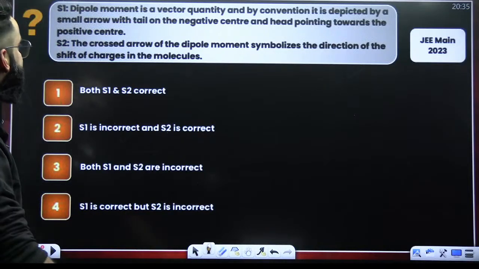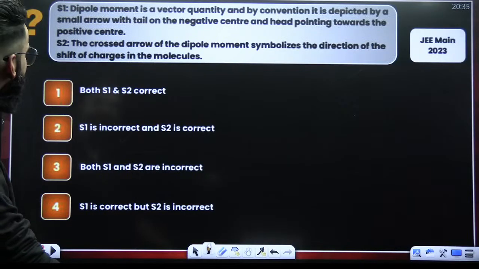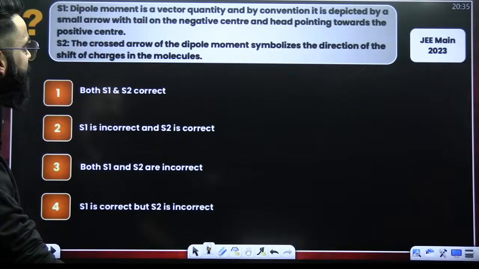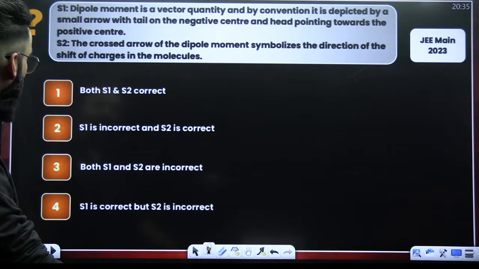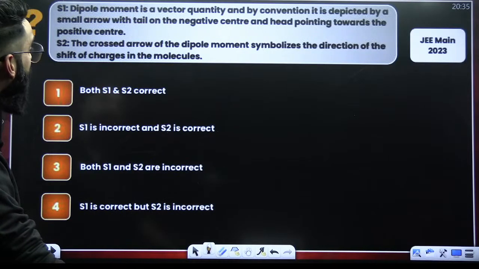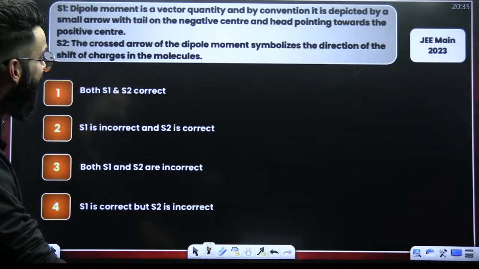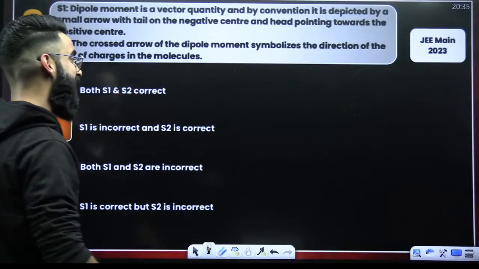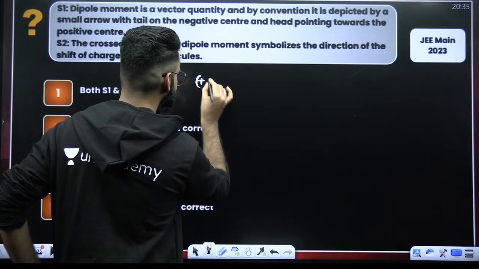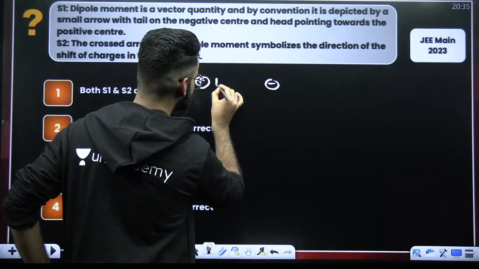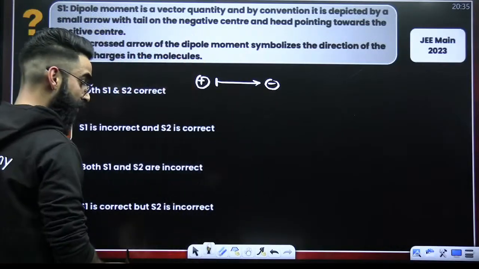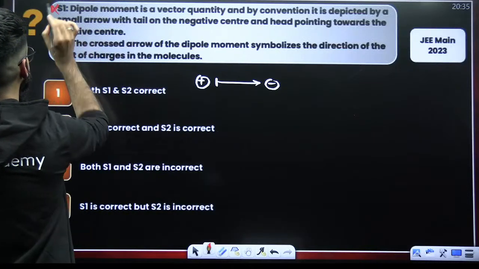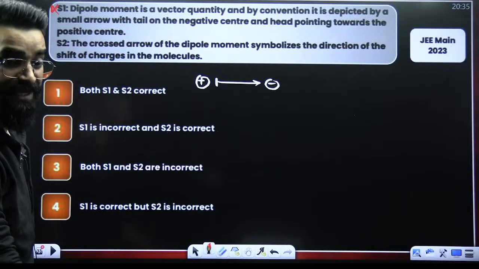All right. Statement 1, statement 2. Statement 1 says that dipole moment is a vector quantity. Perfect. Yes. And by convention, it is depicted by a small arrow with a tail on the negative center and the head pointing towards the positive center. Is that right? In chemistry, the dipole moment representation is from positive to negative. So this statement is incorrect. Statement 1 is incorrect. They are just telling the reverse.